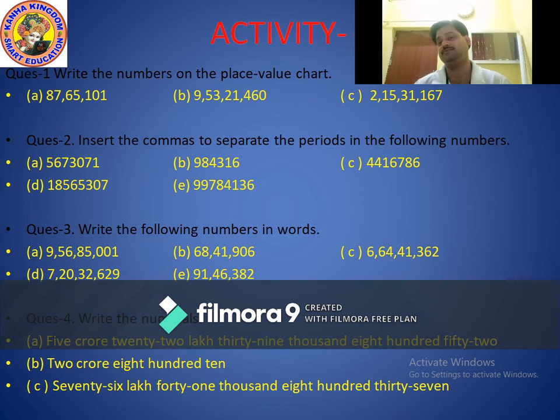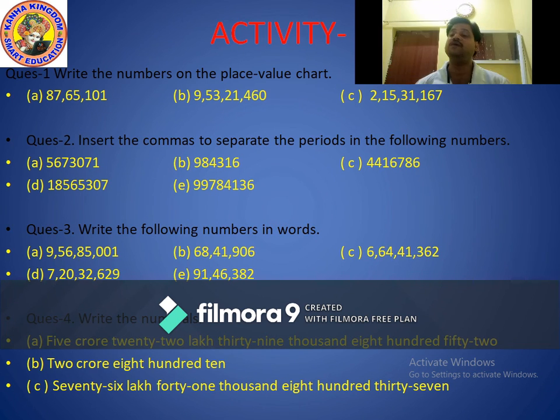Now the last question, that I already explained to you in the class or in the slide. The fourth one is: write the numerals.